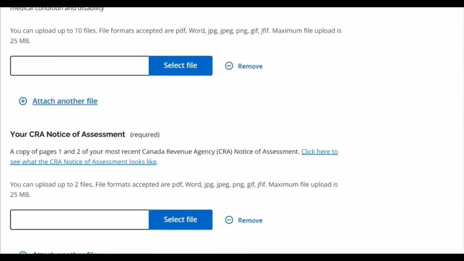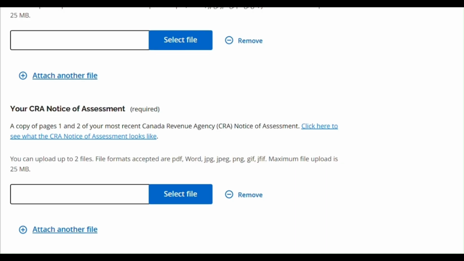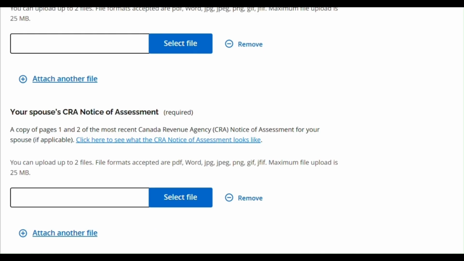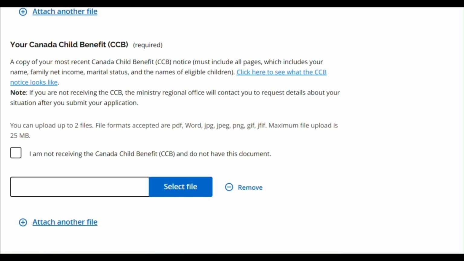Your Canada Revenue Agency, CRA, Notice of Assessment, a copy of pages 1 and 2 of your most recent CRA Notice of Assessment. Your spouse's CRA Notice of Assessment, if applicable, a copy of pages 1 and 2 of their most recent CRA Notice of Assessment. Your Canada Child Benefit, a copy of your most recent Canada Child Benefit CCB notice must include all pages. If you are not receiving the CCB, the Ministry Regional Office will contact you to request details about your situation after you submit your application.